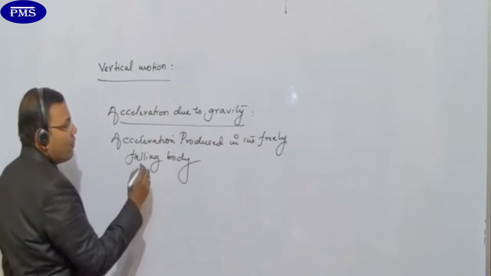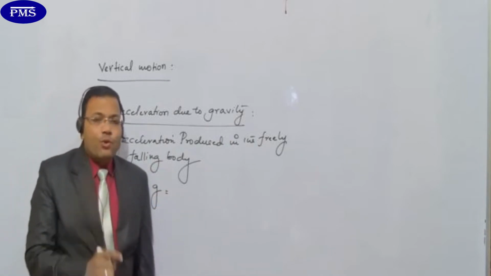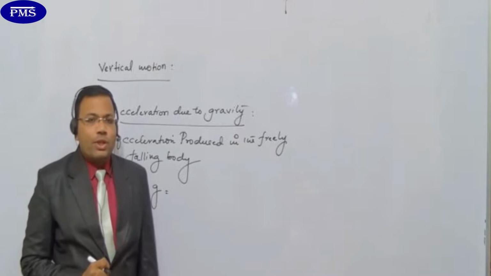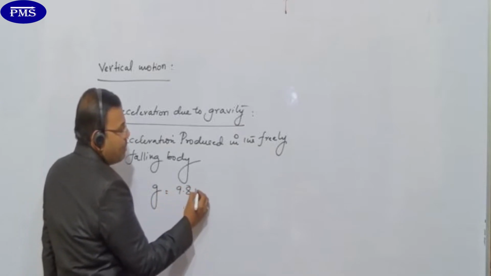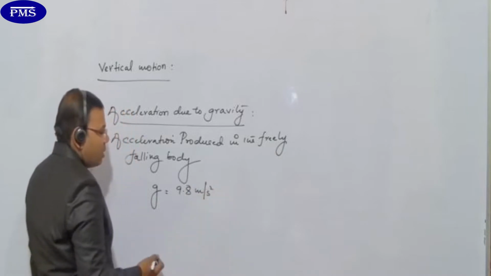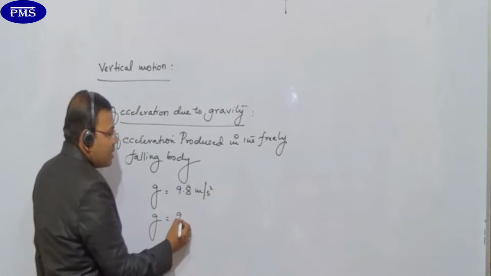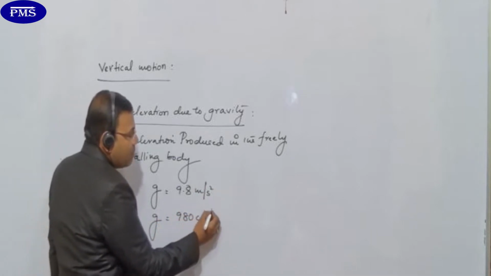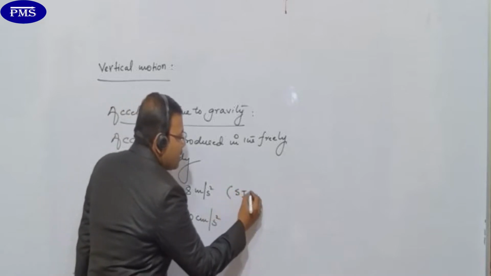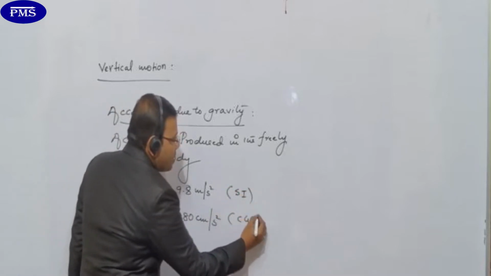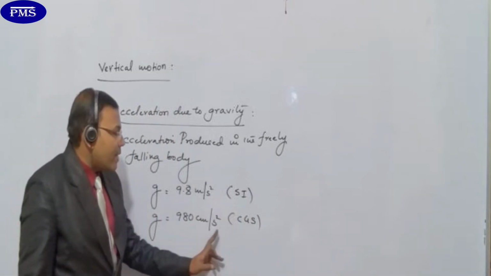Now let us come to the value for acceleration due to gravity, because most of the students get confused about what to take and when to take the value for this. Acceleration due to gravity is 9.8 meters per square second. And this acceleration due to gravity is also given as 980 centimeters per square second. This is the value in the SI system, and this is the value in the CGS system. I hope it is clear.